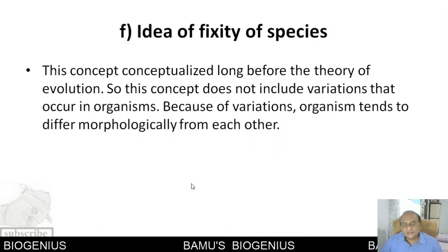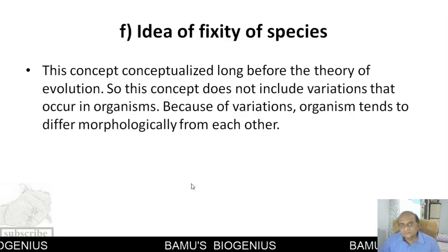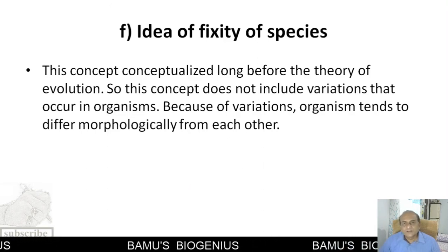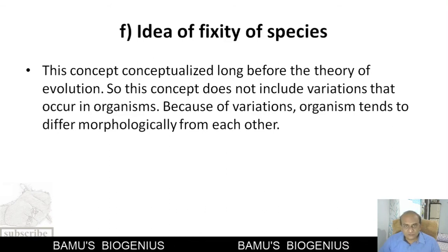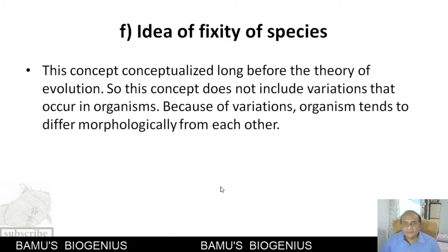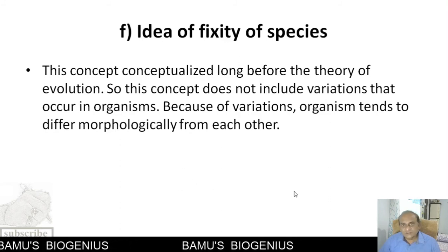Then another idea given by the morphological species concept is that the number of species on the planet remains fixed, remains constant. But this is not so. As we study evolution, we see that because of variations, species tend to change over time.